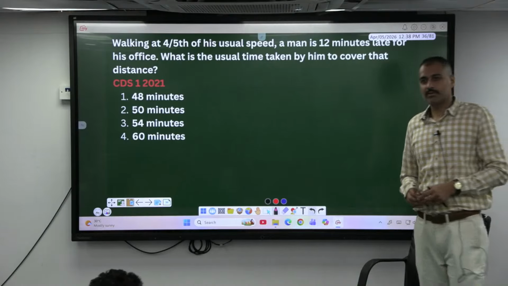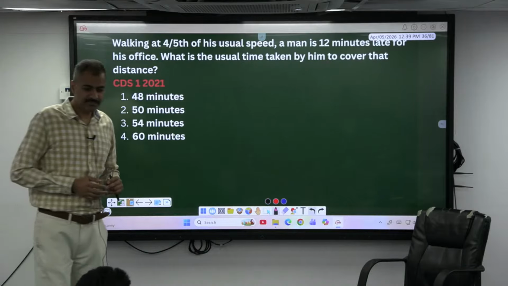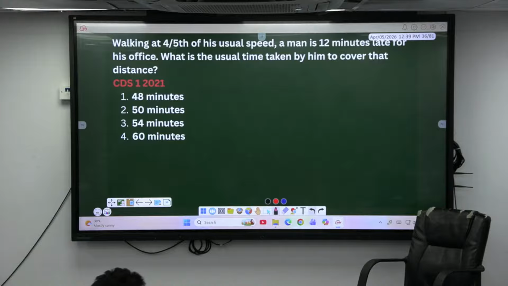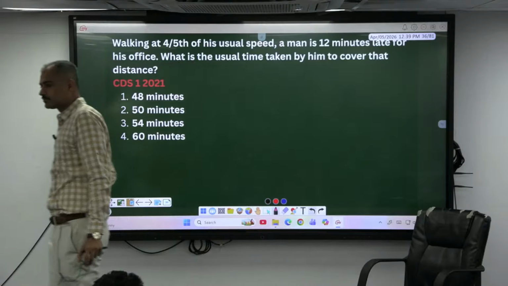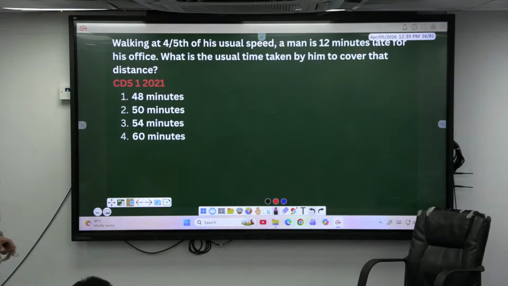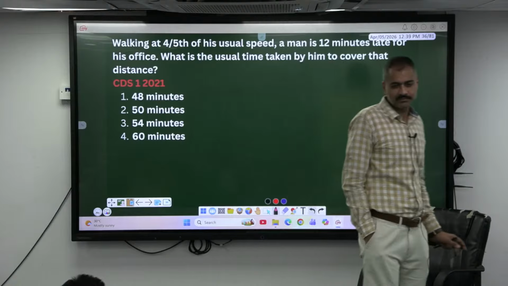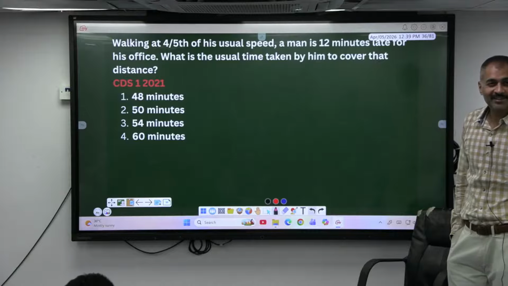It's a time, speed and distance concept. Any answer? 48, 60, both are there.